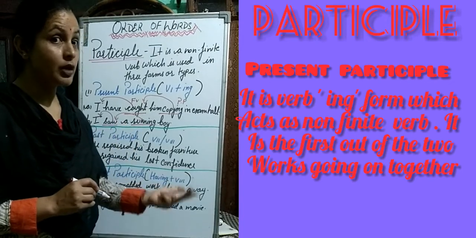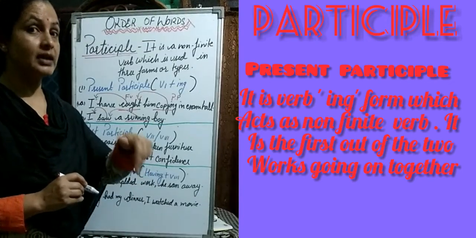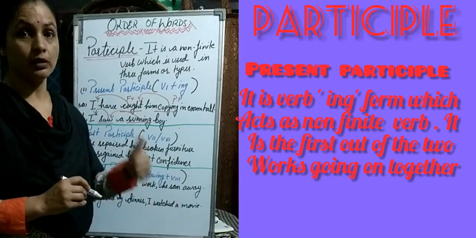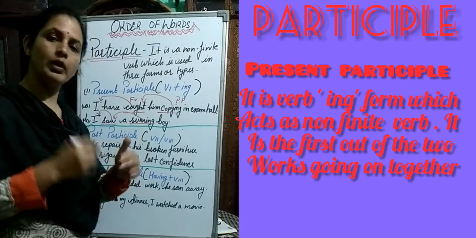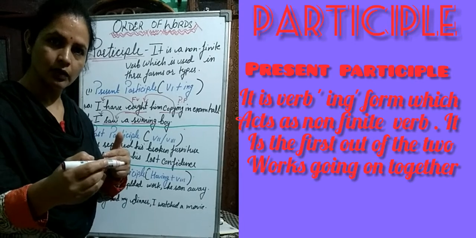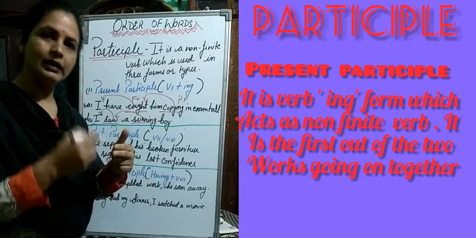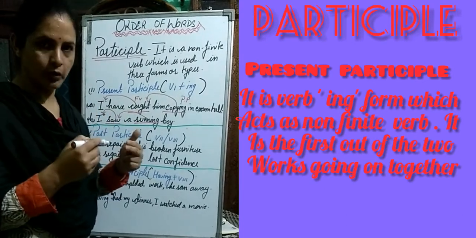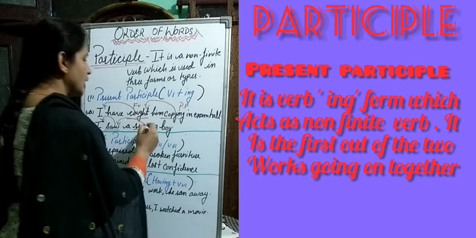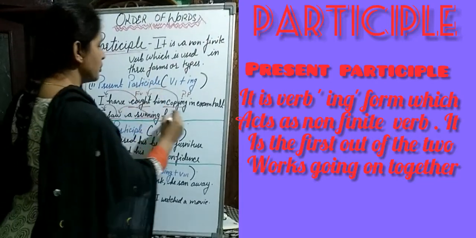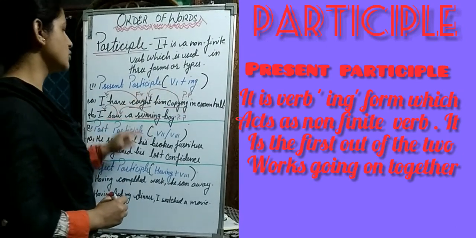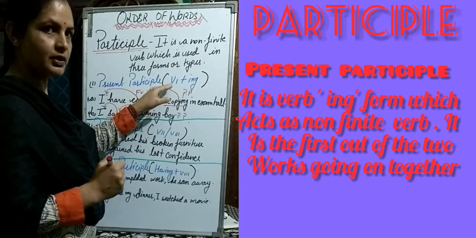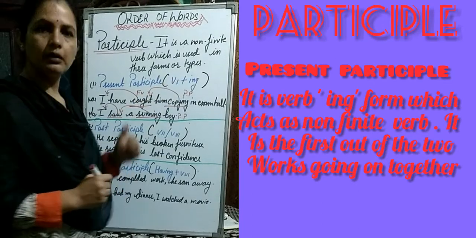But here we have to identify which work is done first. So of course that is going to be running, because the boy started running first, and then later I saw that boy. So that running is the present participle here. And the rule is also there: run, that is the first form, and ing, running.